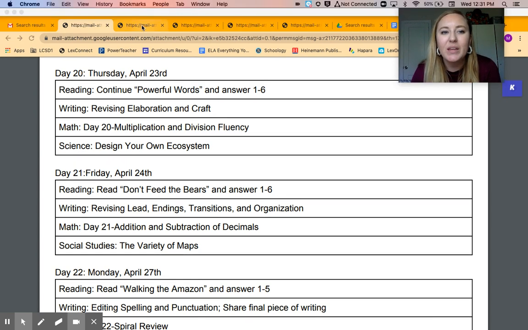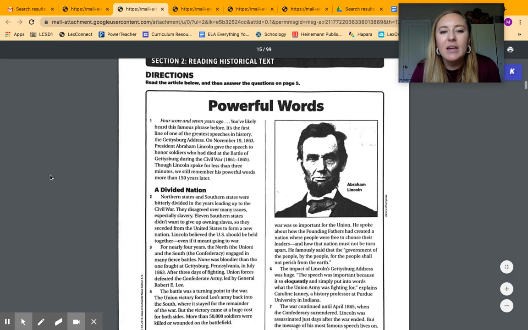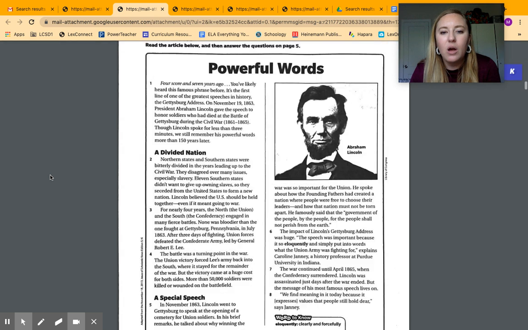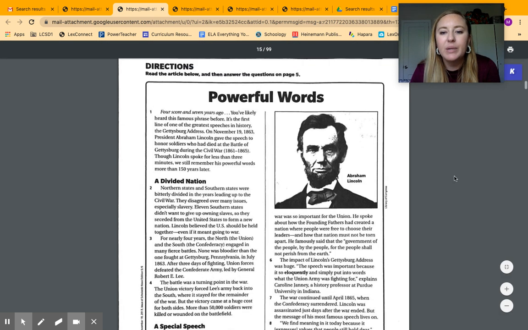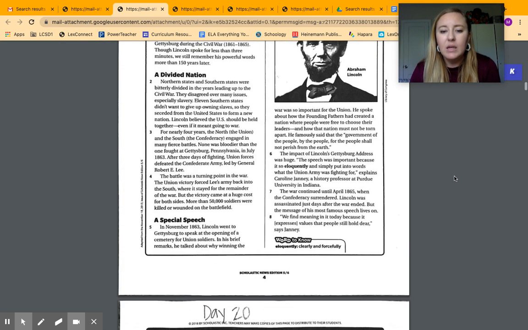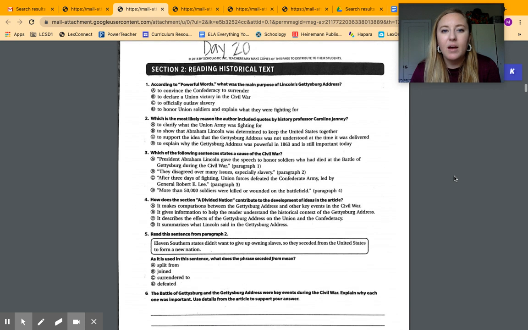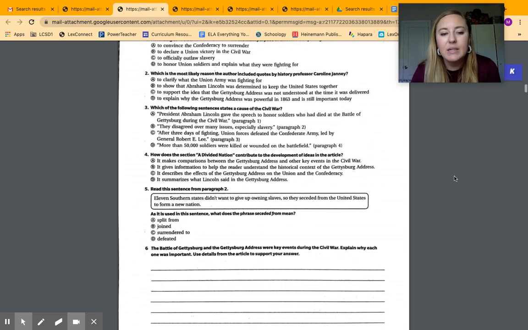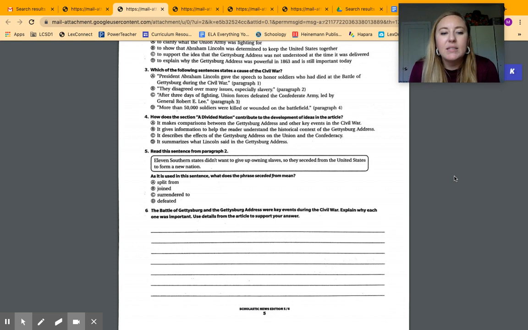So, looking at reading first, this is an article on Abraham Lincoln, and you're going to be reading it. It is just one page, and then the next page is where you'll be answering those 6 questions. They are multiple choice until you get to the bottom one that says the Battle of Gettysburg and the Gettysburg Address were key events during the Civil War. Explain why each one was important.